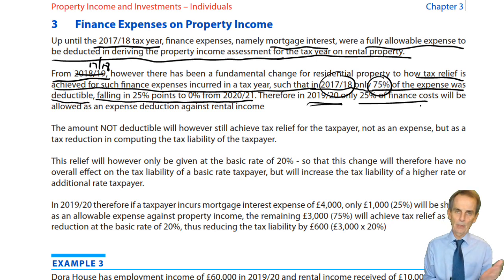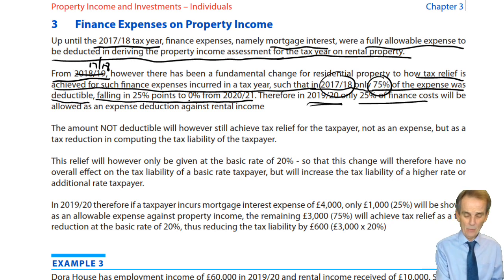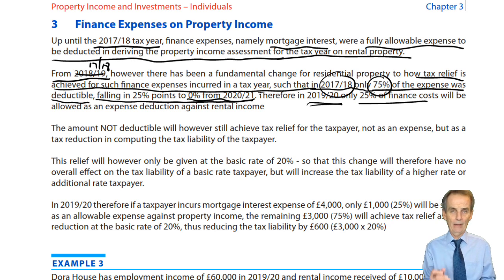What was 50% allowability has now dropped to 25%. Obviously, again, as we've said here, when we move forward to next year, 2021, none of that finance expense will be an allowable deduction against income. Now, if that was it in isolation, that would be a very harsh outcome for the taxpayer.